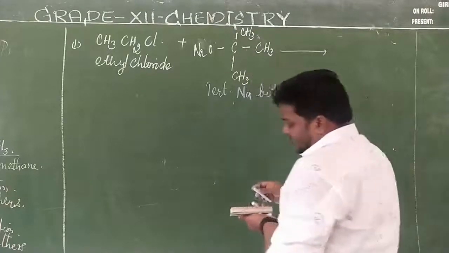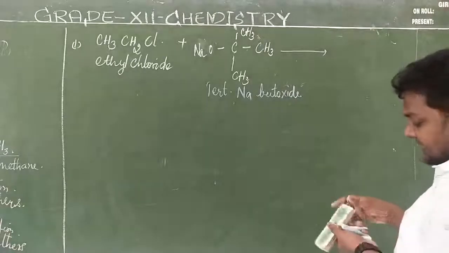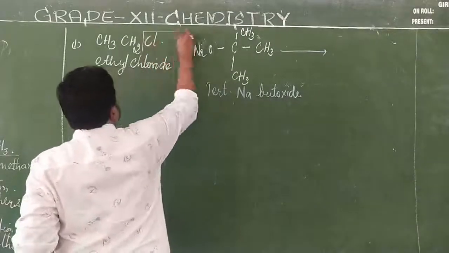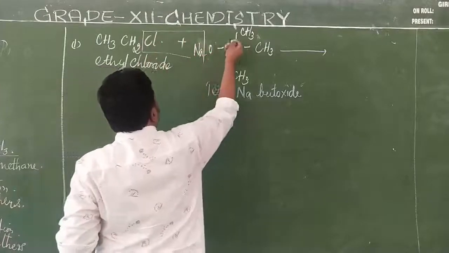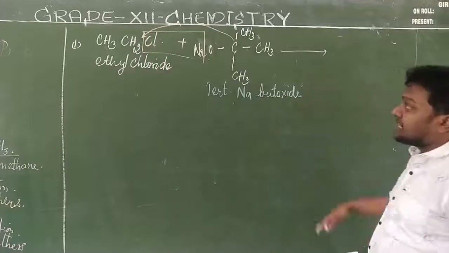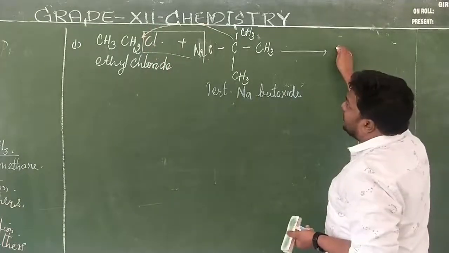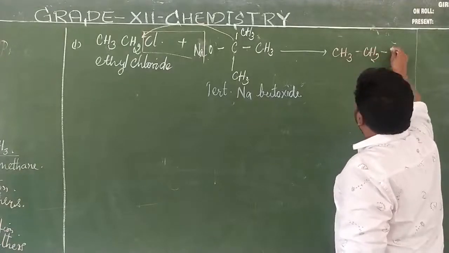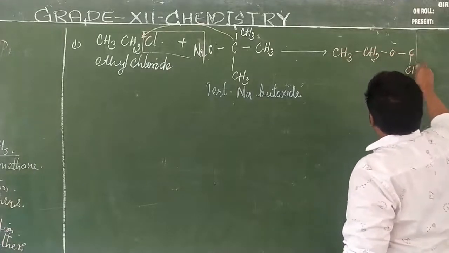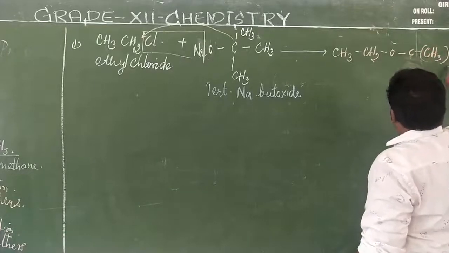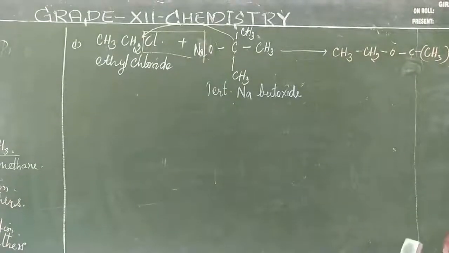It undergoes the reaction, and as a result Na and Cl get removed, and this group gets added. So we will get substitution. What will be the product formed? CH3-CH2-O-C-CH3, that is CH3 thrice. So this is called what?